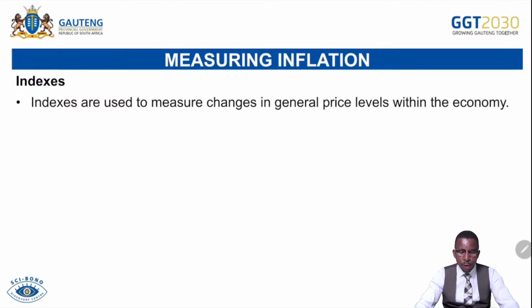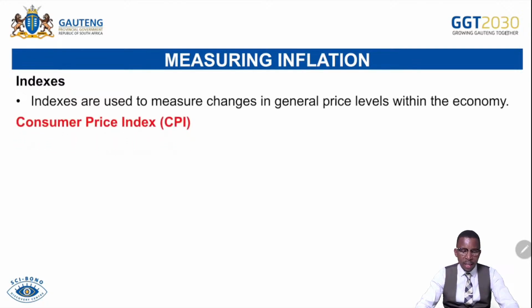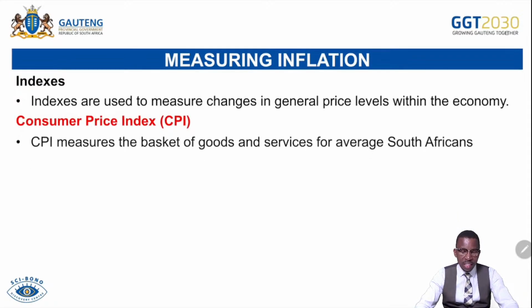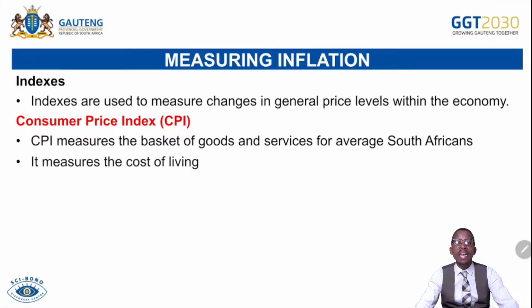So indexes are used to measure changes in the general price level within the economy. Those indexes include the consumer price index, which is CPI, as well as the producer price index. We know that CPI measures the basket of goods and services for average South Africans. The CPI is calculated every month to see the possible changes in the inflation rate, and the monthly CPI figures inform the MPC on how the repo rate can be adjusted to ensure that we combat or curb inflation.